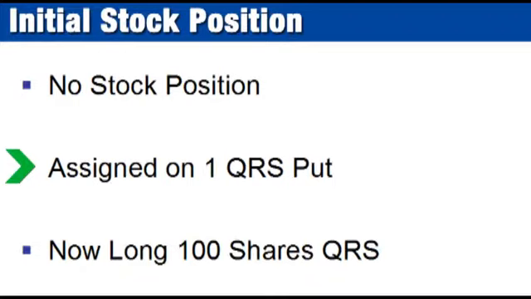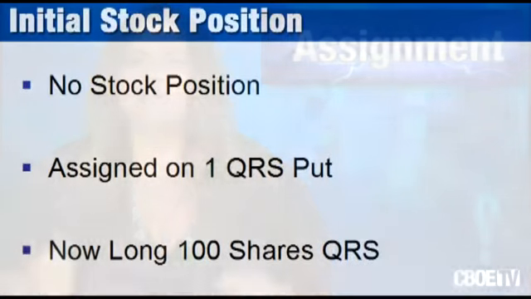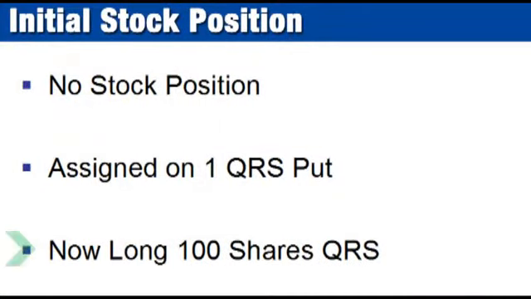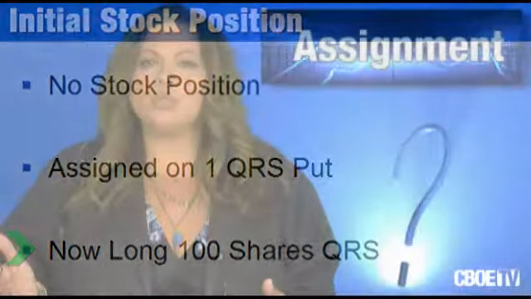As with calls, Sarah's stock position after her put is assigned depends on the stock position she had prior to the assignment. If Sarah had no position in QRS stock prior to being assigned, then assignment of this put and buying stock would create a long stock position for Sarah. Prior to the assignment, Sarah had a short QRS 40 strike put and no position in QRS stock. After the assignment of the put, she owned 100 shares of QRS stock, a long position in the stock, and no put position.